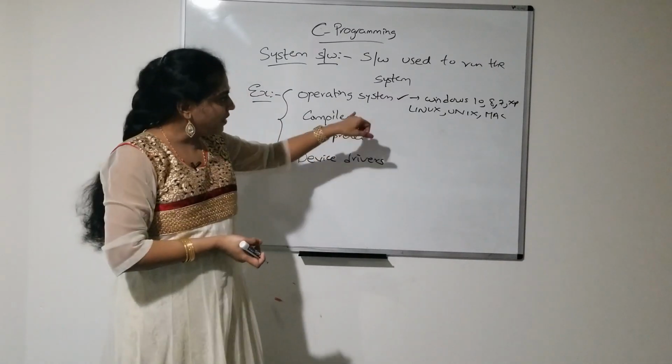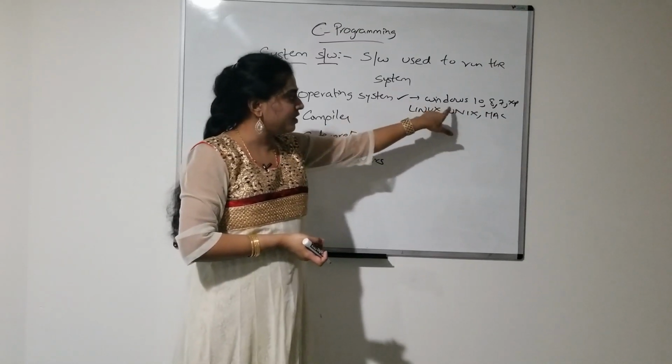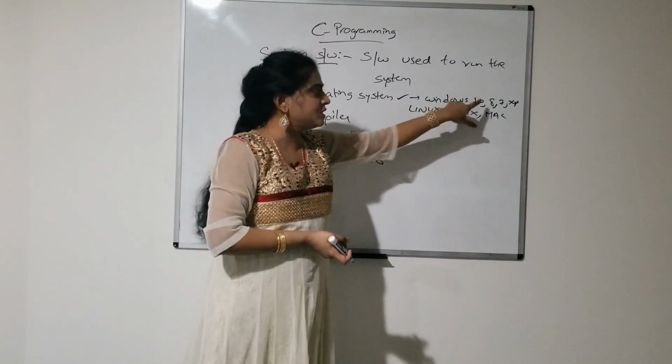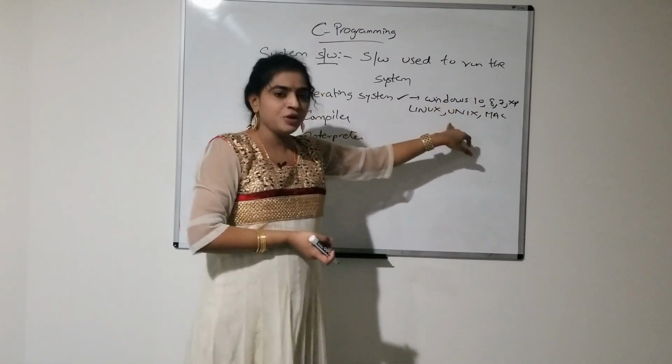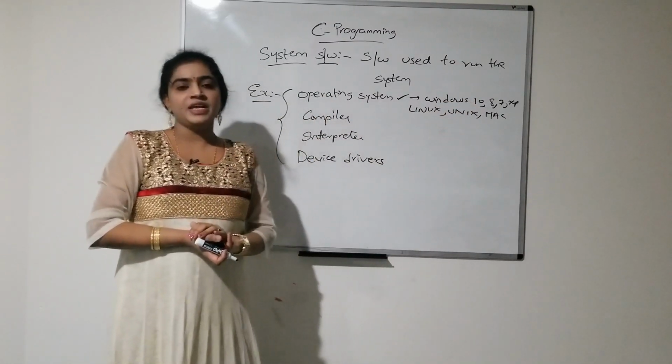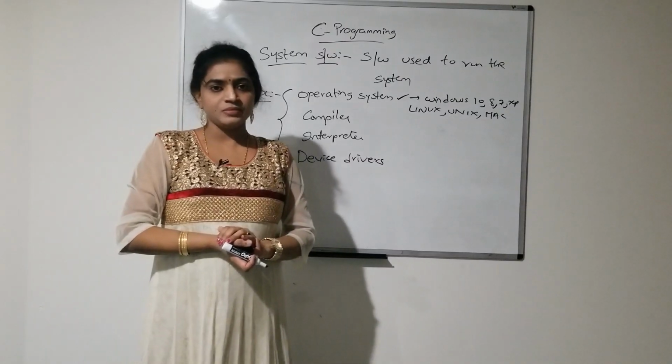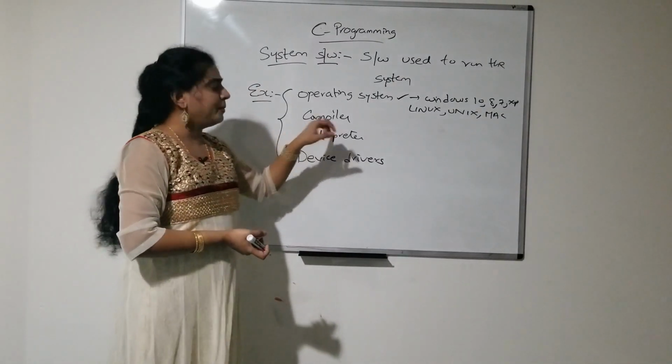So, what are the various operating systems we are having? Windows 10, Windows 8, Windows 7. Windows 10 is the latest version, right? So, Windows XP, Linux, Unix, Mac, all these are various operating systems. Next one is a compiler.